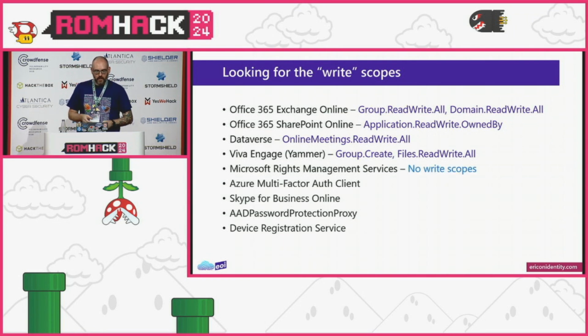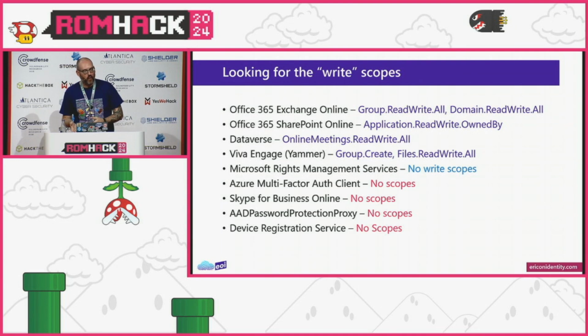We also find one application that had a few read scopes but no write scopes, and then these last 4 had no scopes at all. So: device registration, Azure multi-factor auth client, Skype for Business, and AAD password protection proxy. Essentially with any of those, if I go through the flow, I can authenticate and get an access token, but I shouldn't be able to do anything. I should get a 403 unauthorized here.